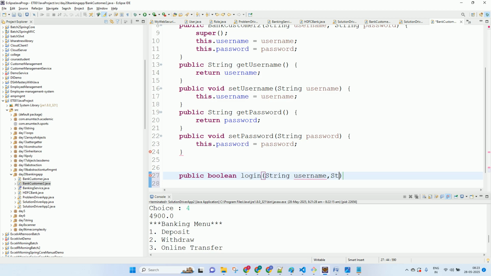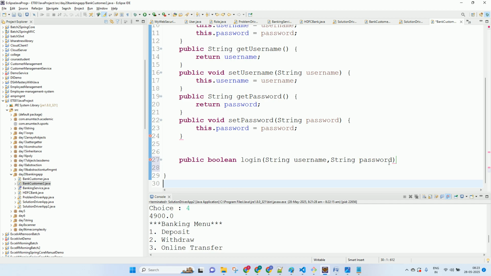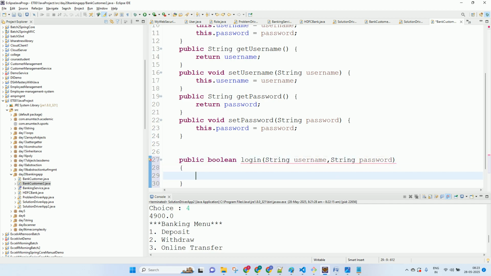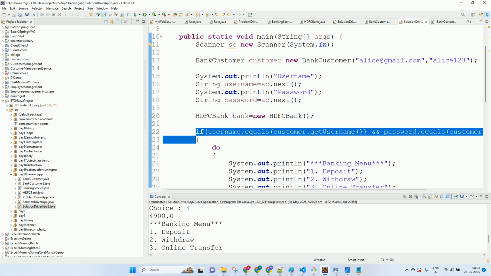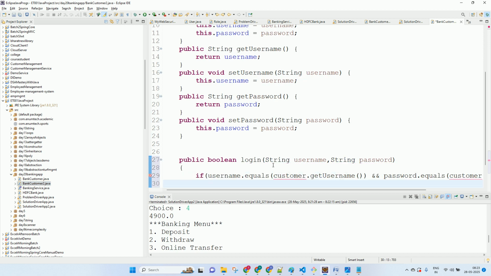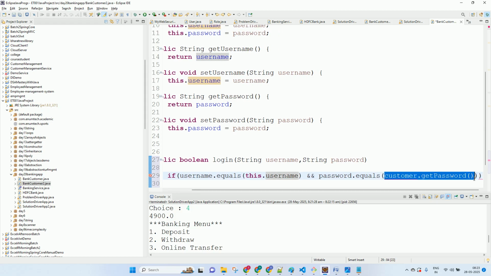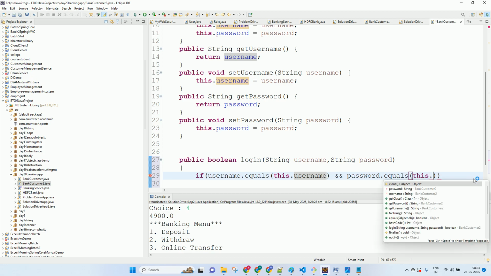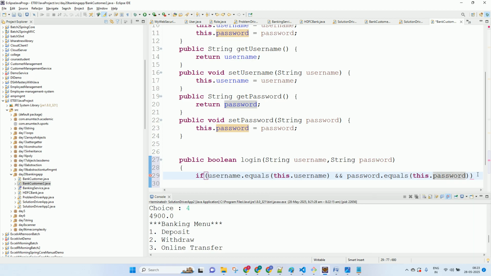And then what will it compare? So this statement, which is over there, will check over here itself. So if the username is equal to this dot username, because that object will call, right? Now it is in the class, right? So this dot password. If it is matching, I'll return true, else I'll return false.